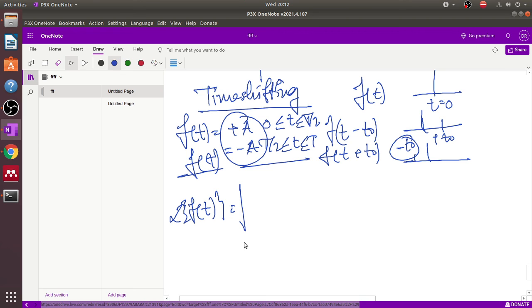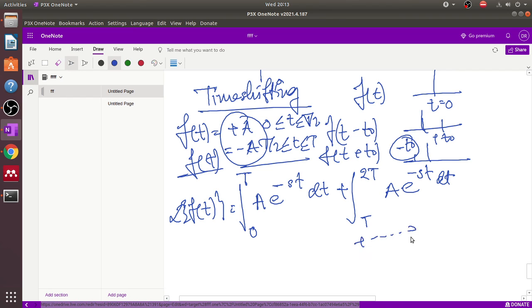So first of all, we consider here for 0 to T, this F(s) equals integral of a e to the power minus st dt, and for the second signal, T to 2T e to the power minus st dt, plus dot dot dot, up to (n minus 1)T to nT e to the power minus st dt.